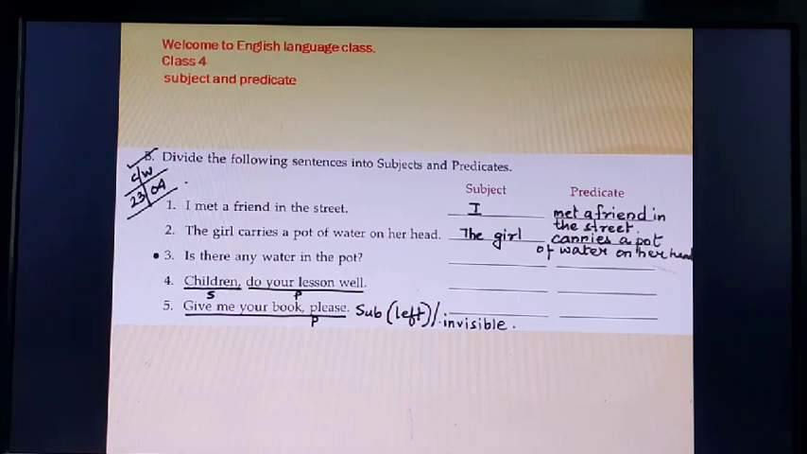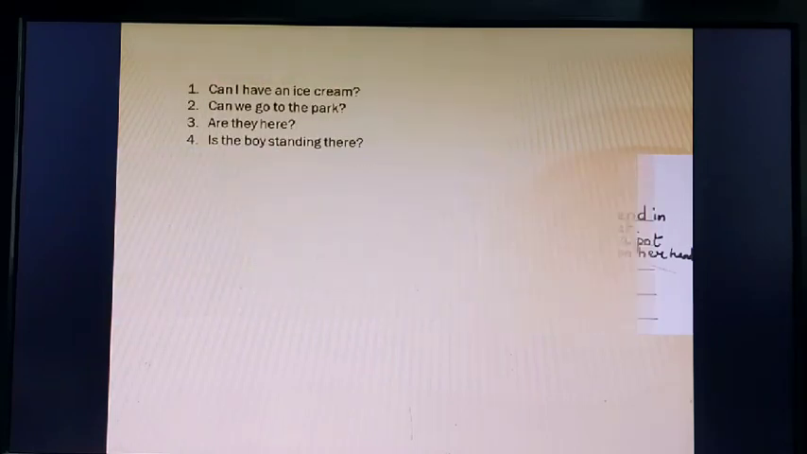I have already written there that the subject is left out, or the subject is invisible. A sentence cannot be a proper sentence without a subject. So it has to be invisible, it's there but not there. So we can put the subject here, like, you give me your book, please. Okay? Rohan, give me your book, please. Correct? So here the subject is invisible, but the whole sentence, give me your book, please, is the predicate. We'll go through some examples to make it a little easier for you.